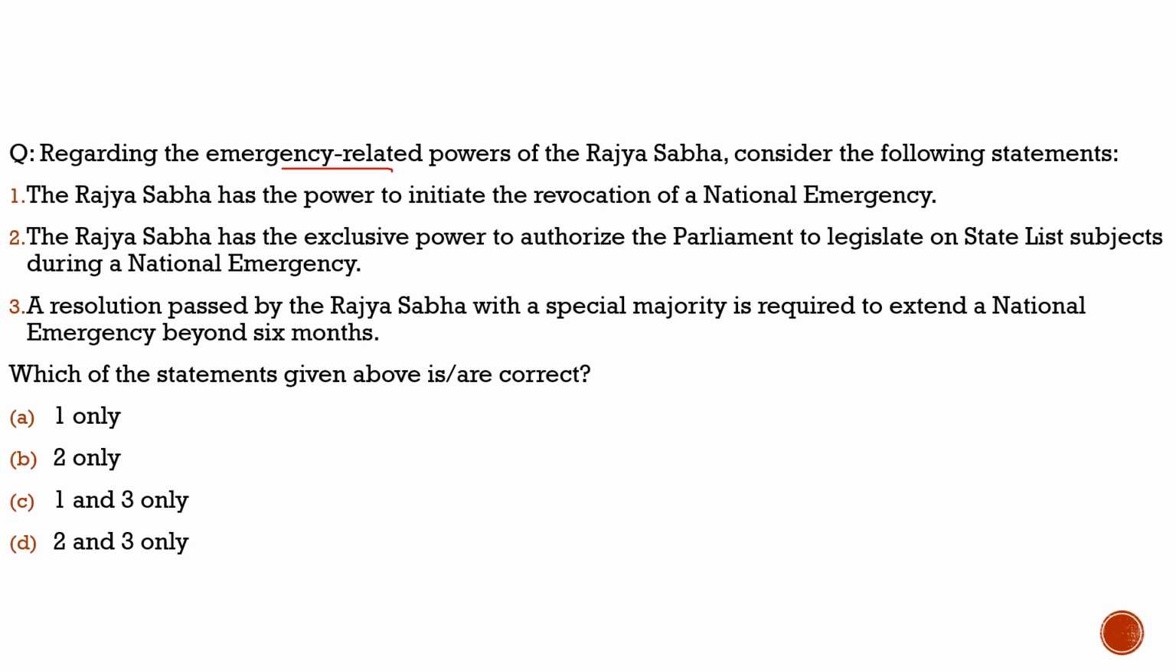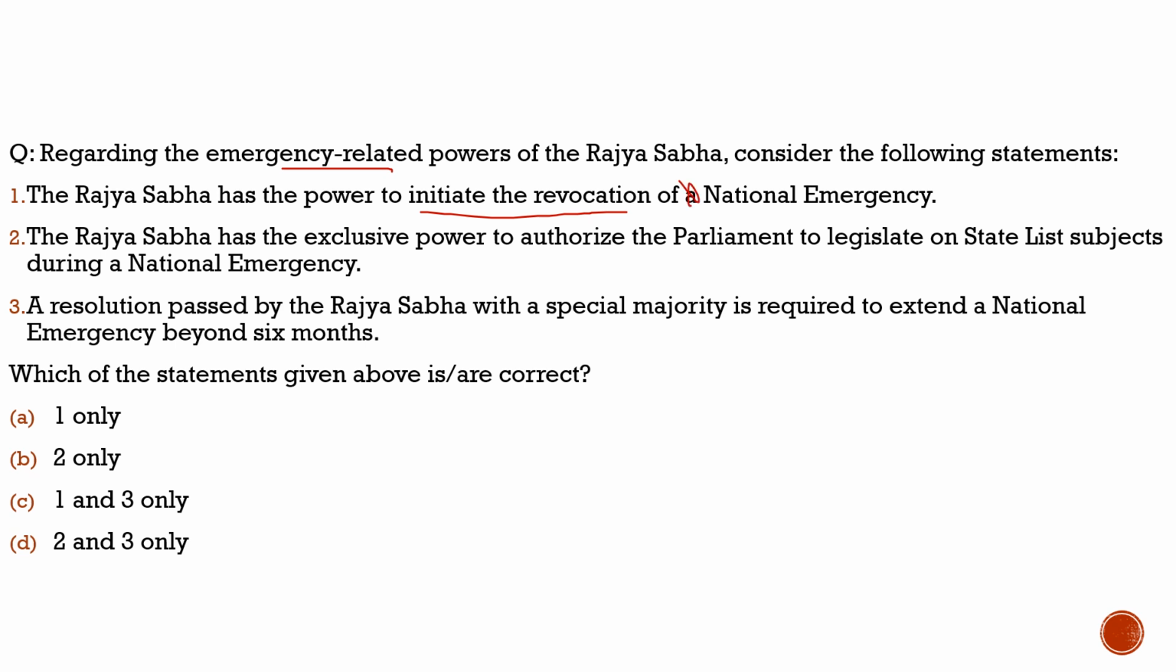First statement: the Rajya Sabha has the power to initiate the revocation of a national emergency. No, it does not have this power; it is not limited to the Rajya Sabha. In revocation, they do need the Lok Sabha also. So the first statement becomes incorrect.